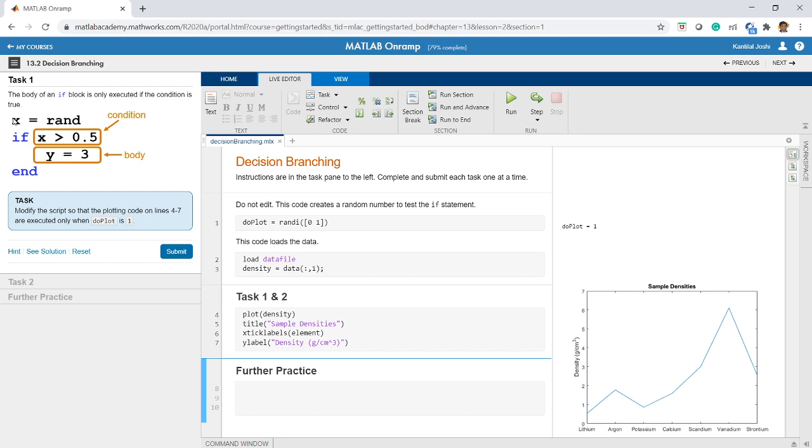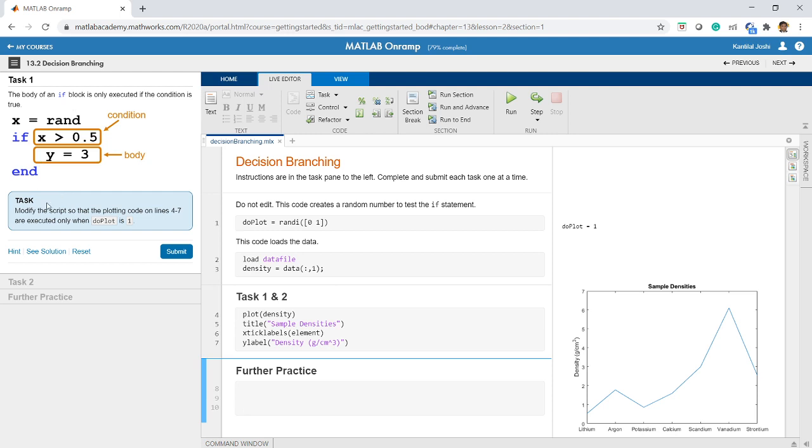If you see this example, let us say that x is equal to random. I have just initialized it to some random number. Now when I write the if condition, if x greater than 5, this is the condition. If this is true, then only the body will be executed, y equal to 3. Otherwise it will be end. So you can write more commands in the body, but this is the basic logic behind the if block.